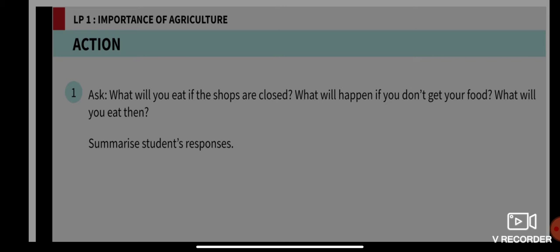We will not be able to buy things. Yes or no? And what will happen if we don't get our food? We will definitely die of hunger. Yes or no? And what will you eat then? We will not have anything to eat, if the shops are closed and if we don't get our food.